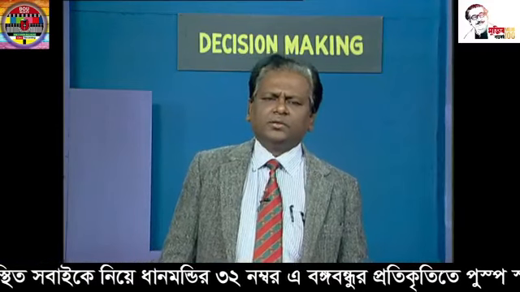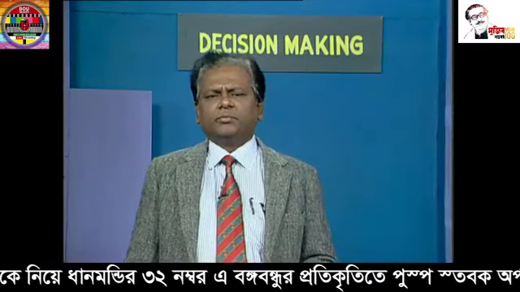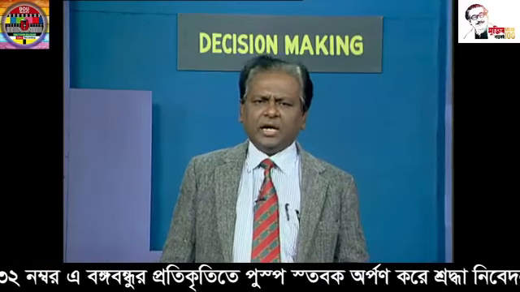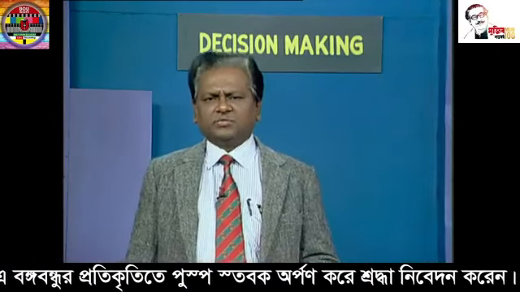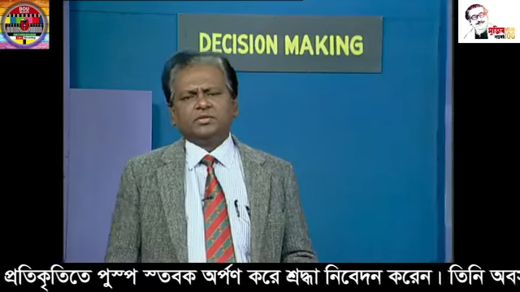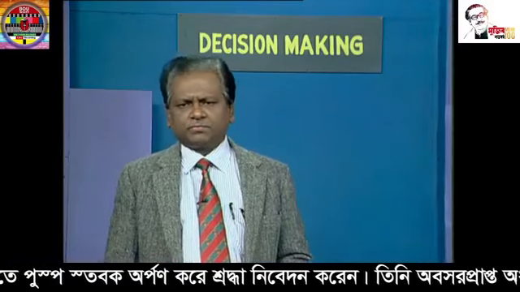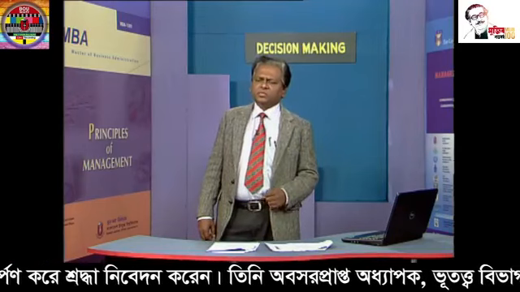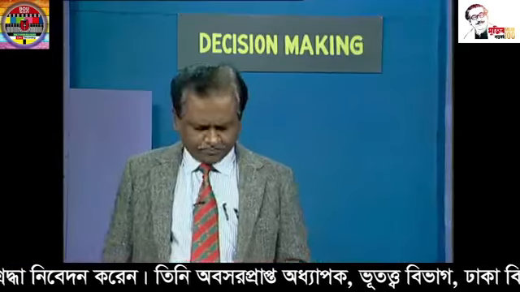That is why bounded rationality means manager must make a decision, but it may not be 100% perfect because of some limitations. So manager has to make decisions under this bounded rationality situation.